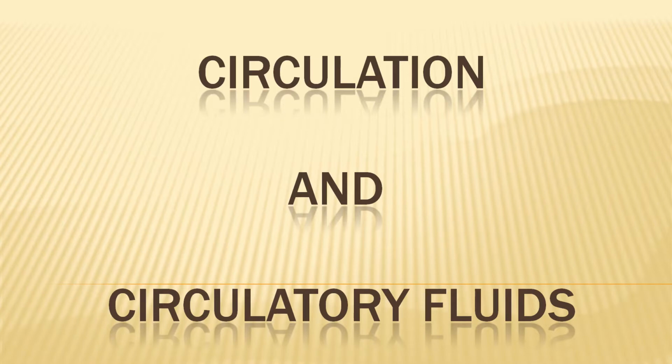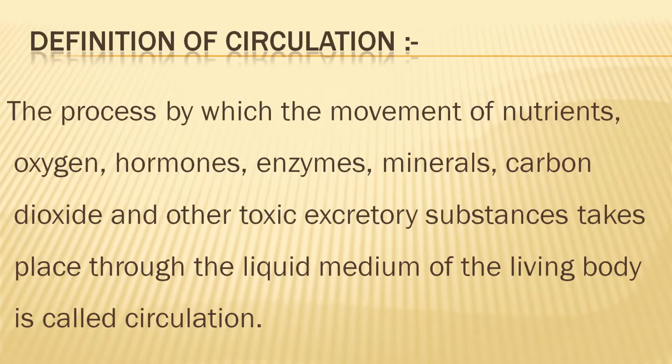So today we will start the chapter circulation and circulatory fluids. For that we need to know what is circulation. It is the process by which the movement of nutrients, oxygen, hormones, enzymes, minerals, carbon dioxide and other toxic excretory substances takes place through the liquid medium of the living body, and it is called circulation. So actually circulation means the movement of all the substances throughout our body.